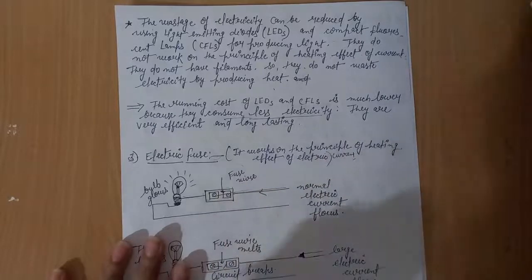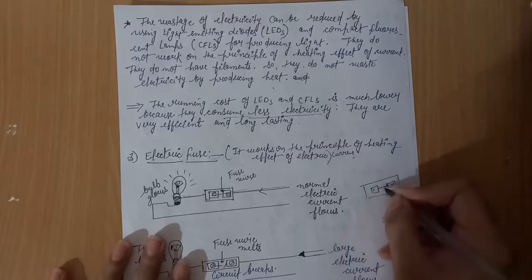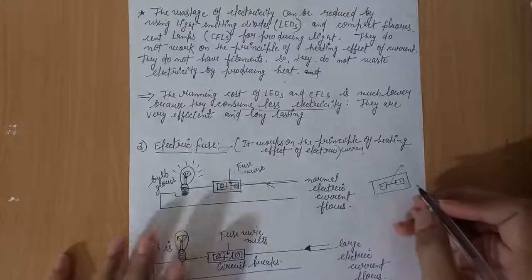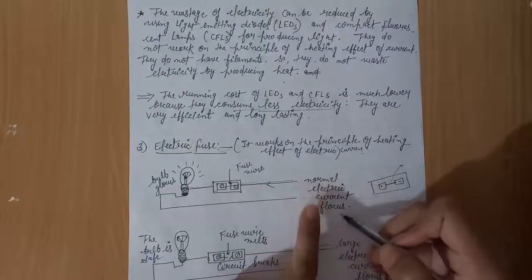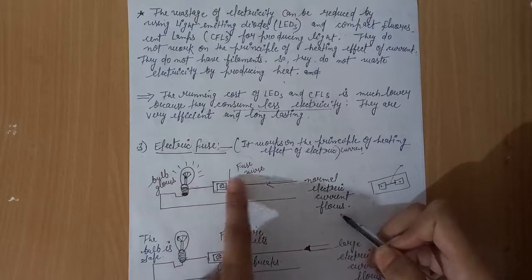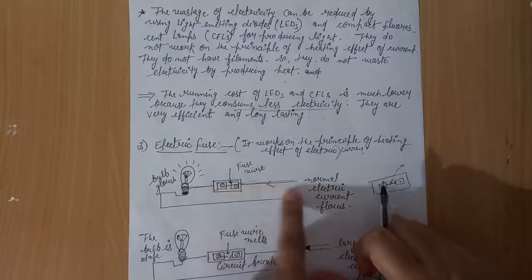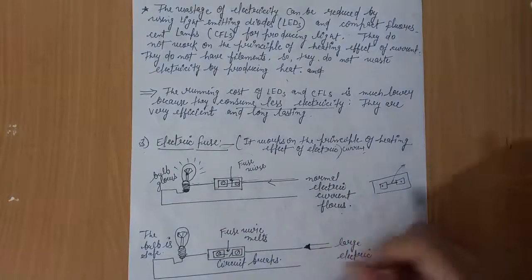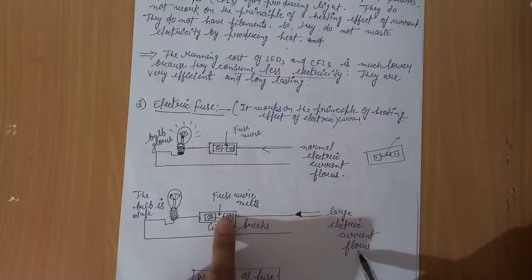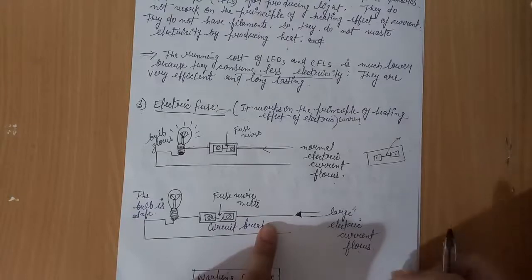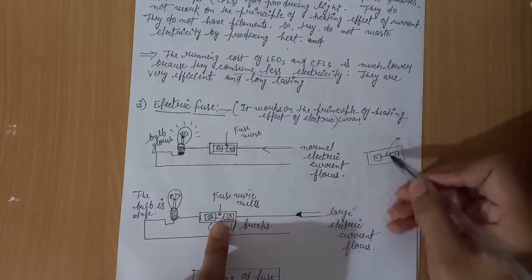An electric fuse consists of a thin wire. This is a thin wire, and its melting point is very low. If normal electric current flows in our household circuit, this wire does not melt, while it easily allows the electric current to pass through the circuit and the bulbs glow. But when a large electric current flows in this wire, since this is a thin wire and its melting